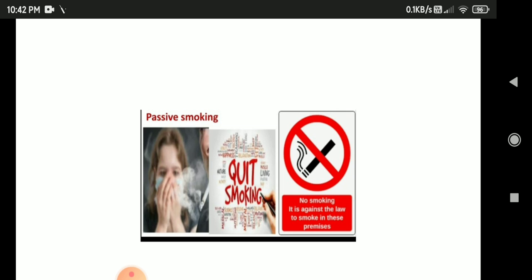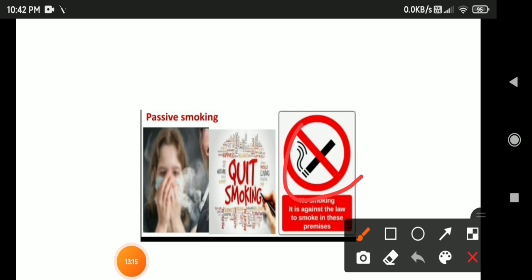That is why there is now a ban on smoking in public places. Have you seen this picture? आपने ये सिंबल को देखा है, सब जगह इसको सिंबल को डालते हैं, मतलब इधर स्मोक नहीं करना है.